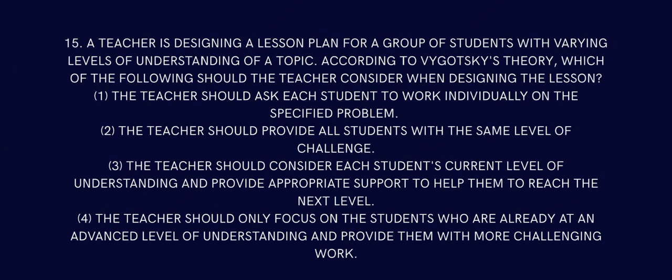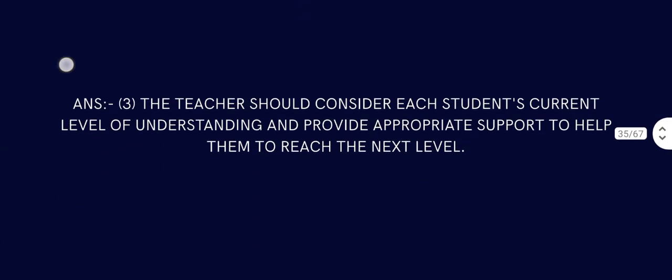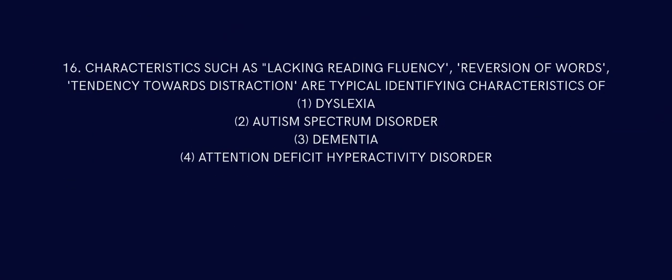The teacher should only focus on the students who are already at an advanced level of understanding and provide them with more challenging work. That is wrong. So the answer is 3. The teacher should consider each student's current level of understanding and provide appropriate support to help them reach the next level. Question number 16. Characteristics such as lacking.